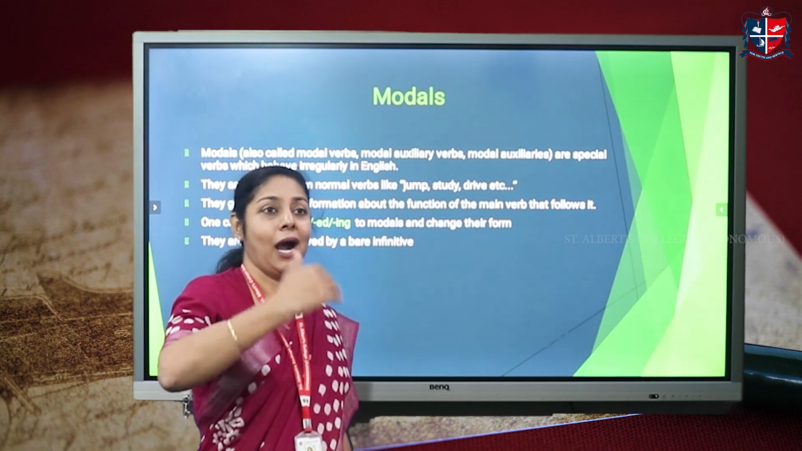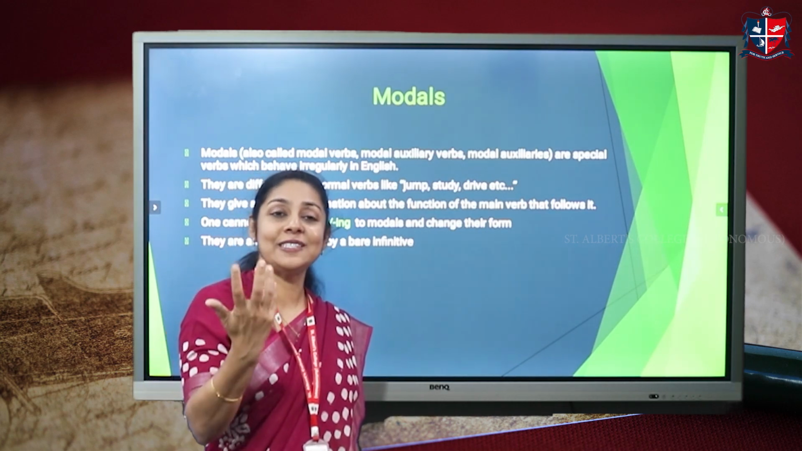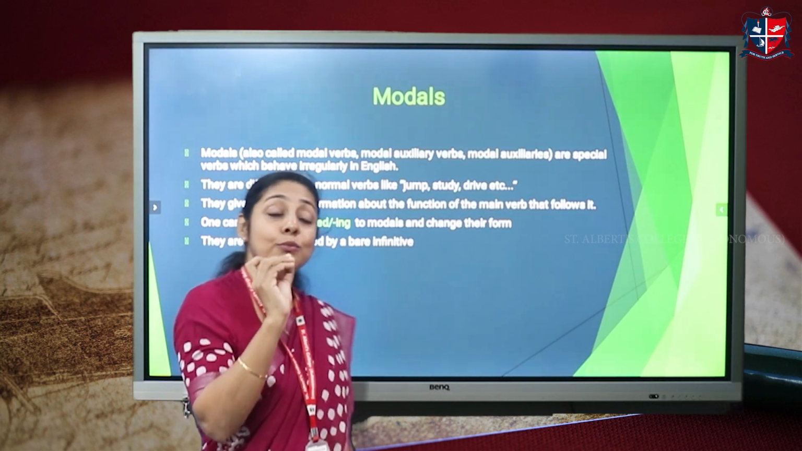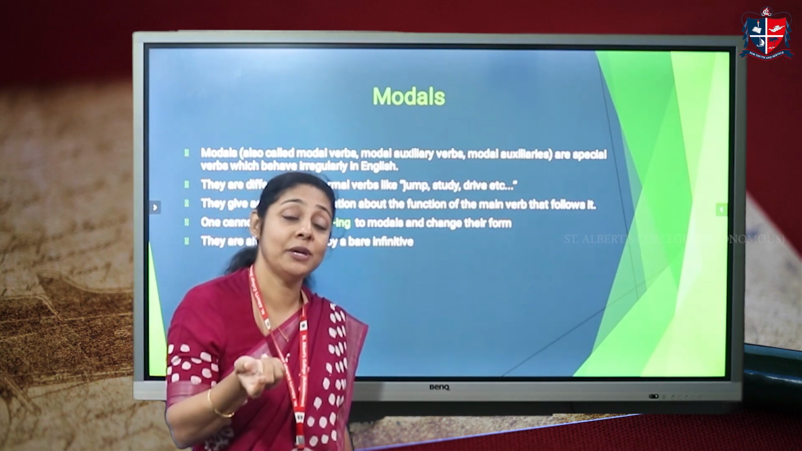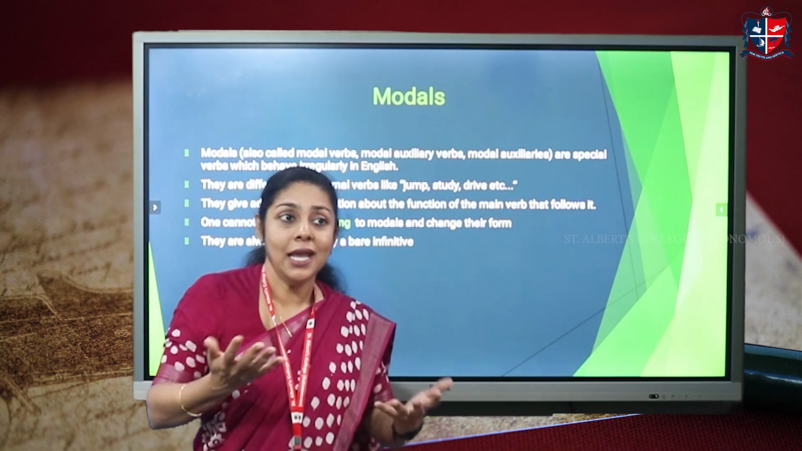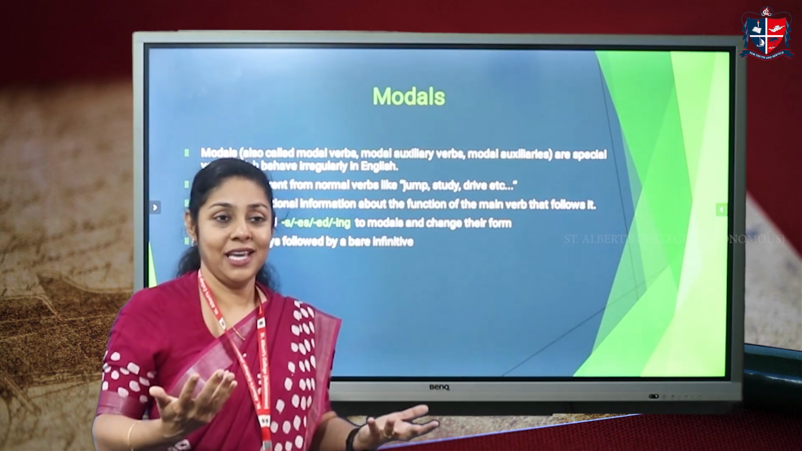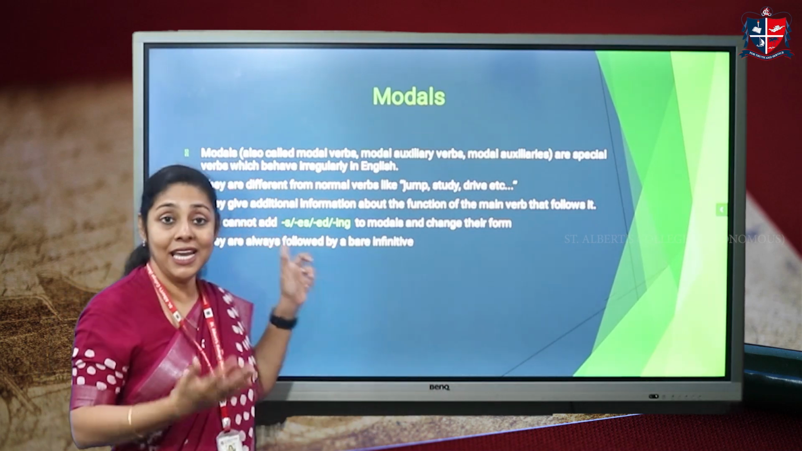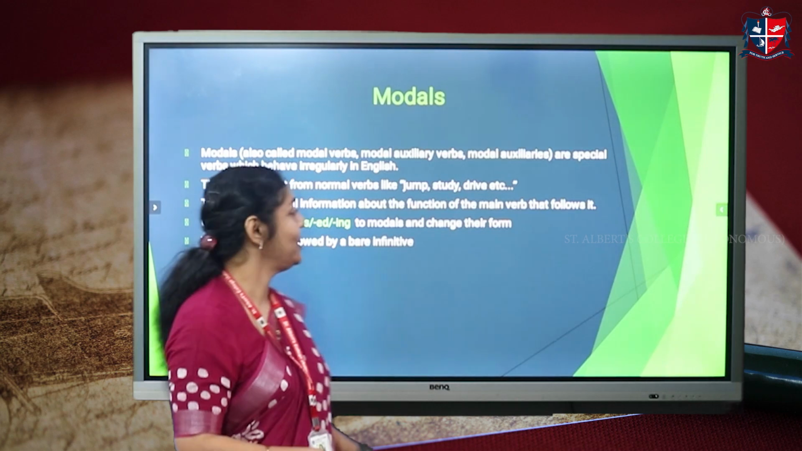So when you say, I can write. So what is the modal auxiliary telling us? The modal auxiliary is can. It is giving you more information about the main verb. What is the main verb in that particular sentence that I mentioned? I can write. Write is a main verb. So can gives you the impression that you can do something, right? You have the ability to do something. So that is what I mean by giving additional information about the function of the main verb that follows it.